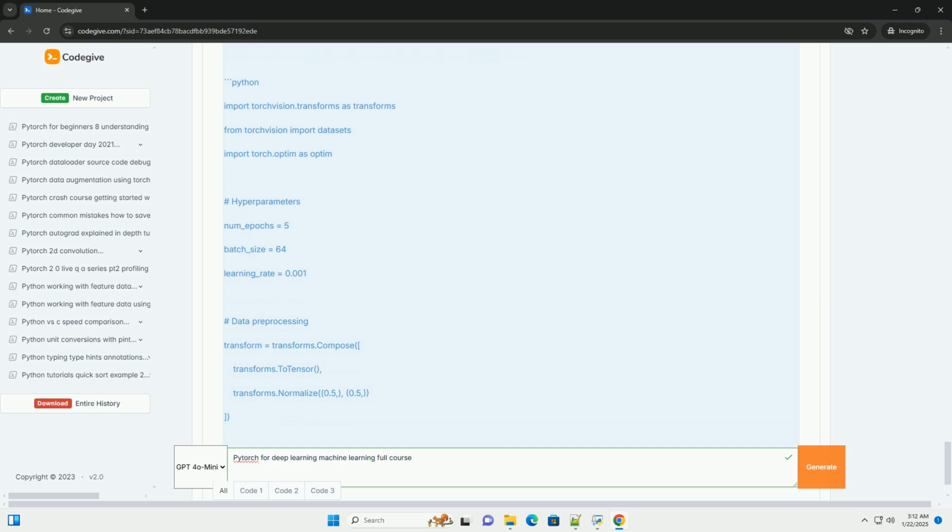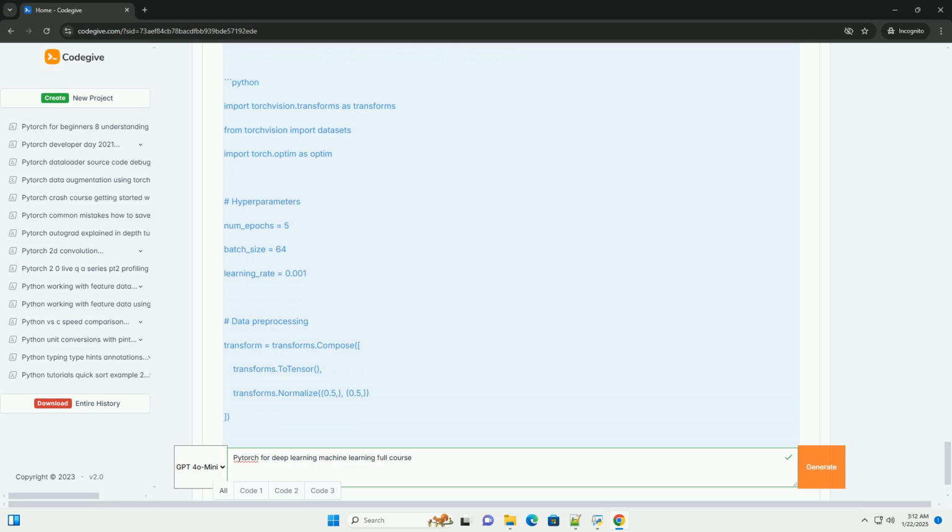8. Example project, image classification. In this example, we will perform image classification using the MNIST dataset. 9. Conclusion. This tutorial has introduced you to the basics of PyTorch for deep learning. You learned about tensors, automatic differentiation, building and training neural networks, and working with datasets. The image classification example provided a hands-on application of these concepts.